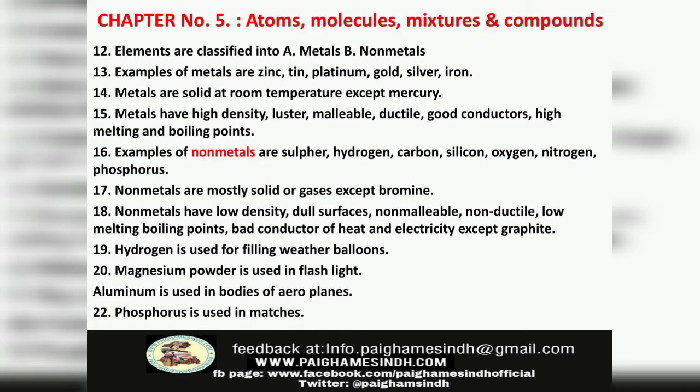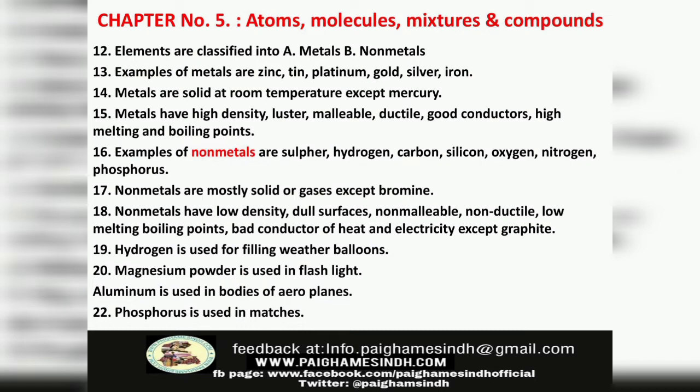Number 16. Examples of non-metals are sulfur, hydrogen, carbon, silicon, oxygen, nitrogen and phosphorus. Number 17. Non-metals are mostly solid or gases except bromine. Number 18. Non-metals have low density, dull surfaces, are non-malleable, non-ductile, have low melting and boiling points, and are bad conductors of heat and electricity except graphite.